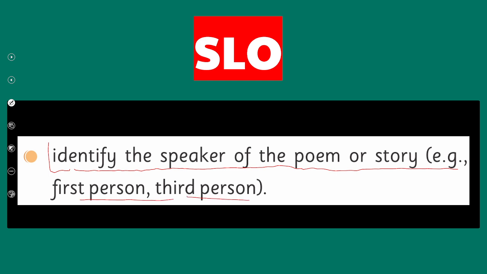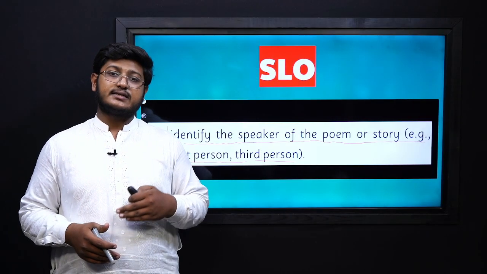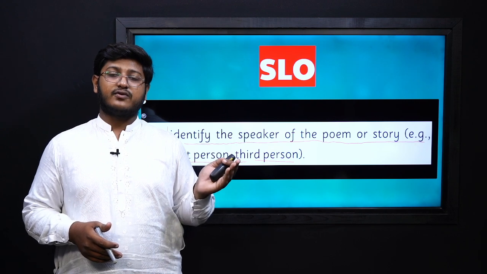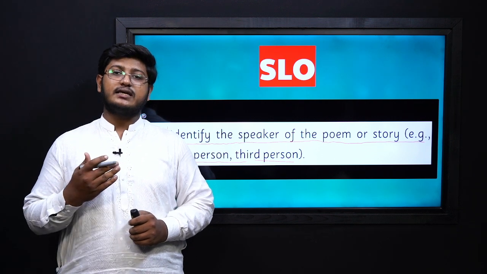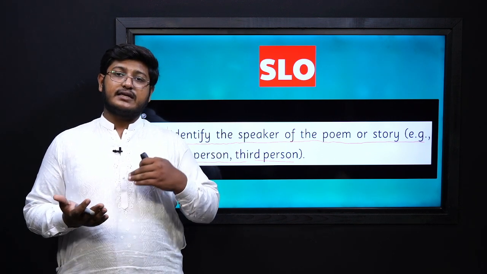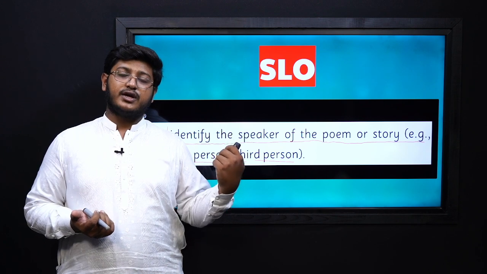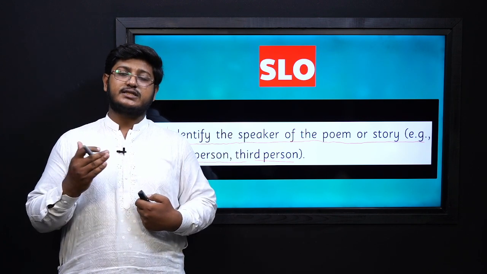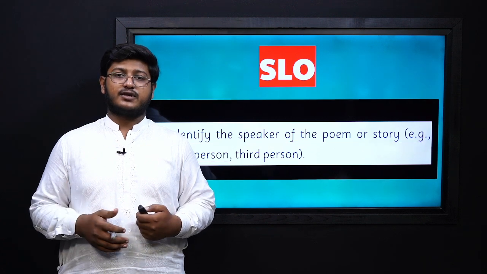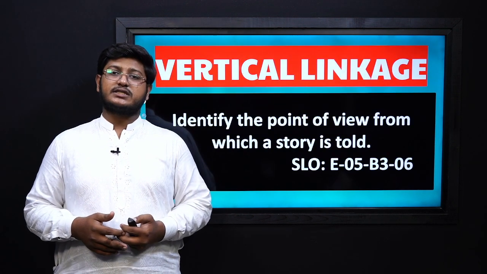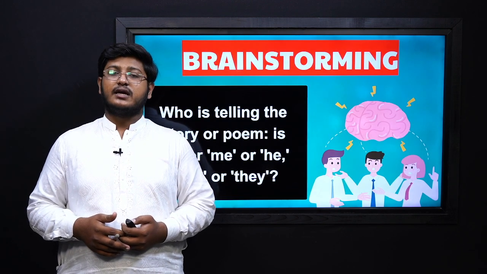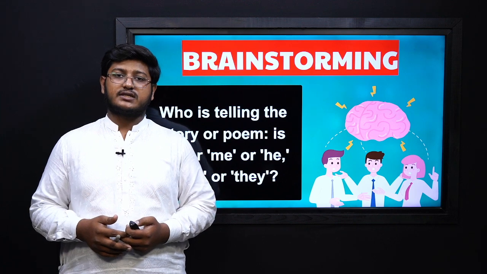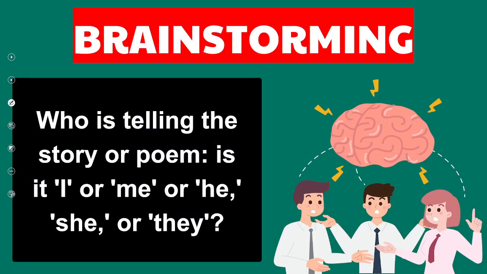I hope you have understood what today's SLO is. In this SLO we have to learn how to determine the narration of a story or a poem, or who is the narrator of the story or poem. Here is the vertical linkage. Let's go further. Here we have a brainstorming activity, so let's read what the brainstorming prompt is.